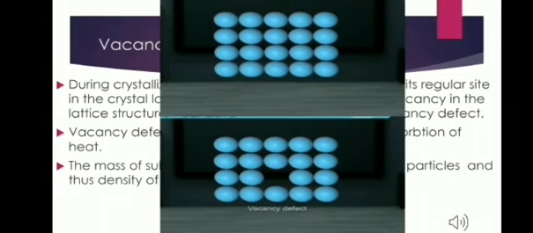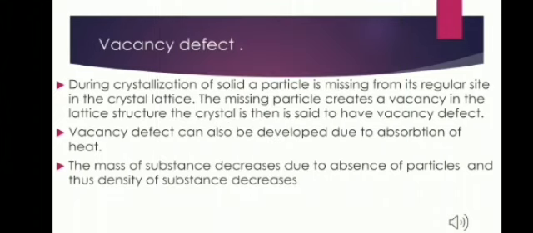The vacancy defect can also be developed when the substance is heated. Now, in regular crystals, the atoms or the particles are regularly arranged. In the second one, if you can see, due to the absence of the particles, the mass of the substance will decrease. However, the volume will remain unchanged. As a result, the density of the substance will also decrease in case of vacancy defect.